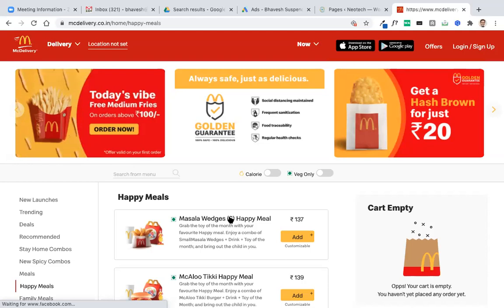Display ads are cheaper compared to search ads, but if you look at the target audience, people who visit or come to your website through display ads are basically a cold audience. They're not ready to buy. Most of them just come to your website by clicking mistakenly, or they just visit your website to see what that offer is.